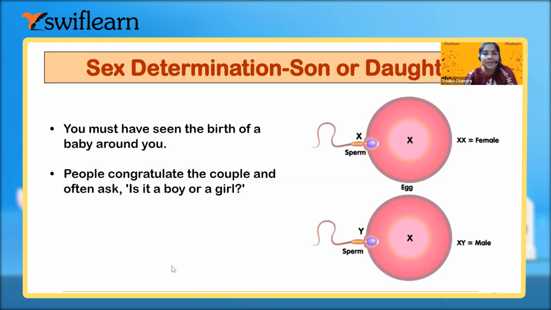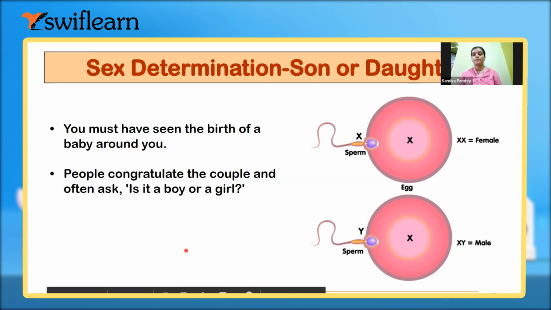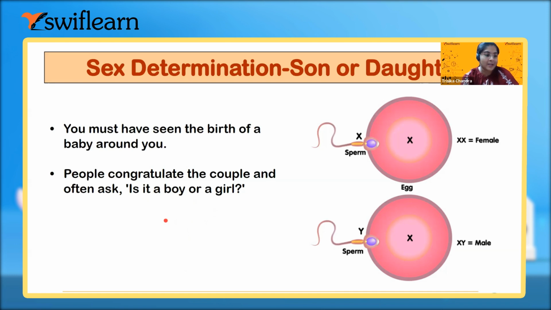Have you seen the birth of a baby around you? People congratulate the couple and ask them whether it is a boy or a girl. So how do they understand whether it is a boy or a girl? By their reproductive organs, the outside characteristic features.